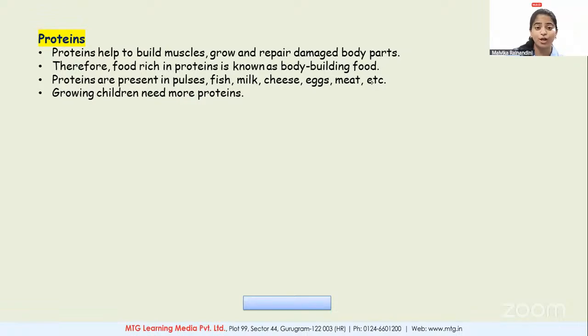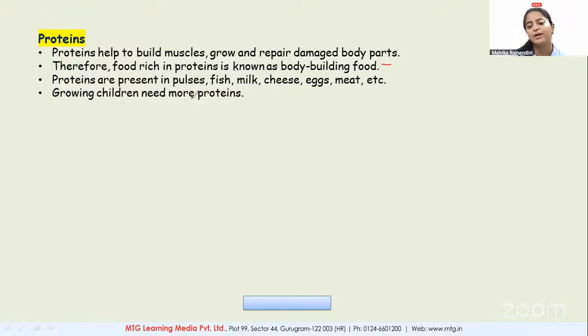And as you all are in a growing stage, you also require your muscles to be built and your height to be increased. And when you get any cuts and scratches, how is our body repaired? It is because of the proteins. Clear? So therefore, food rich in protein is also known as bodybuilding food. So we have energy giving food like carbohydrate and fat. Bodybuilding food is known as protein.